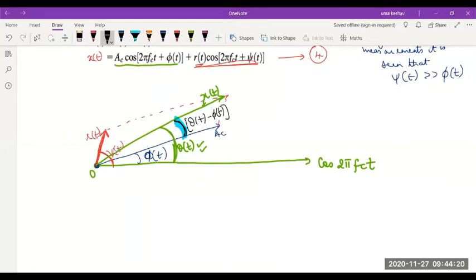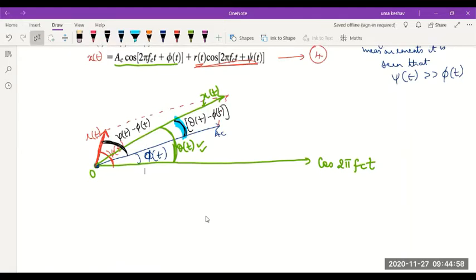And what would be the angle which R(t) makes with AC? Can you tell me the value of this angle? I'm finding everything with respect to AC because I'm going to draw a simplified phasor diagram. What is the value of this psi angle? Psi minus phi, right? The total angle which R(t) makes with cos 2 pi fct is psi, and AC makes an angle phi. So this is psi minus phi.